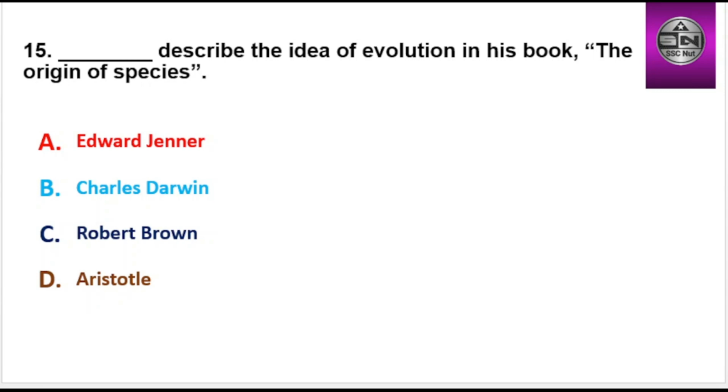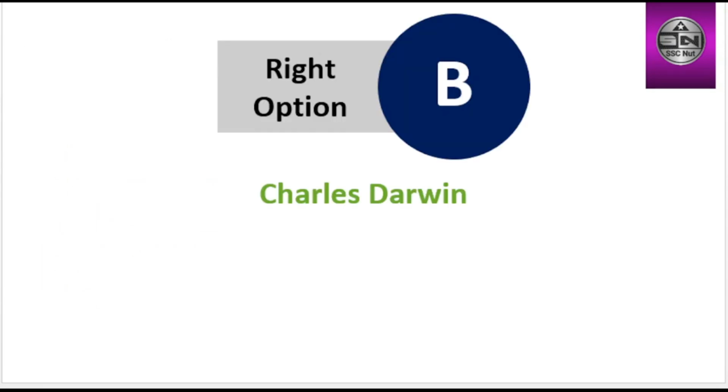Next question, dash describe the idea of evolution in his book, The Origin of Species. Options are Edward Jenner, Charles Darwin, Robert Brown, Aristotle. Right option is B, Charles Darwin.